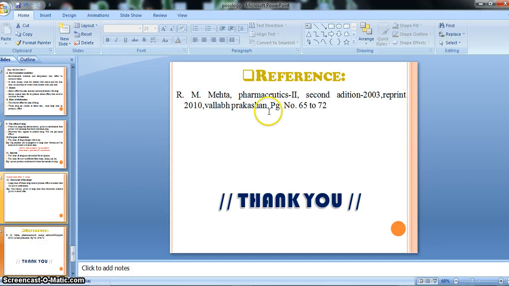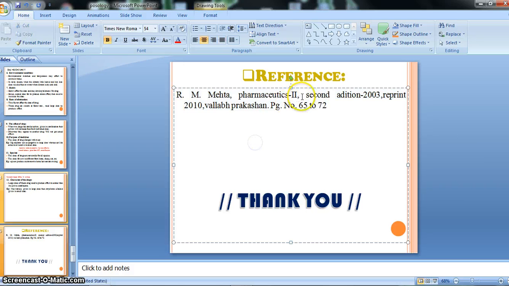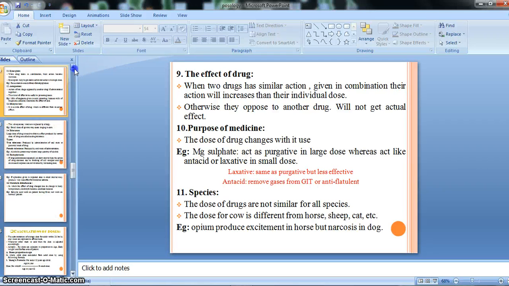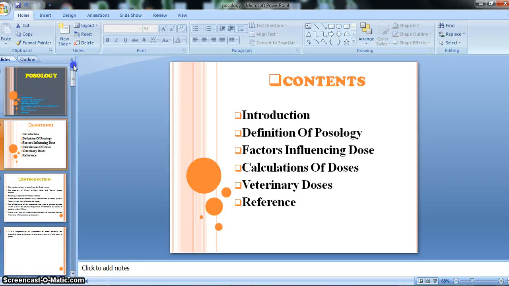So this is the end of our second chapter, that is posology. I took all the information from this reference: Pharmaceutics 2 by R.M. Mehta, second edition, 2003, reprinted in 2010, Vallabh Prakashan, page numbers 65 to 72, right? I gathered all this information from this reference. So this is the end of our second chapter, posology, right?